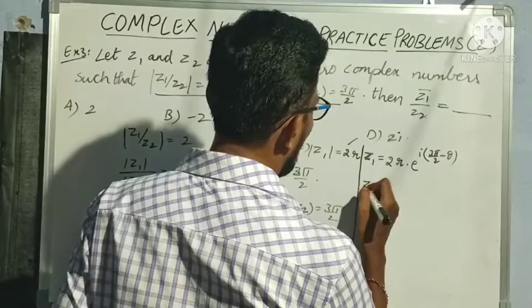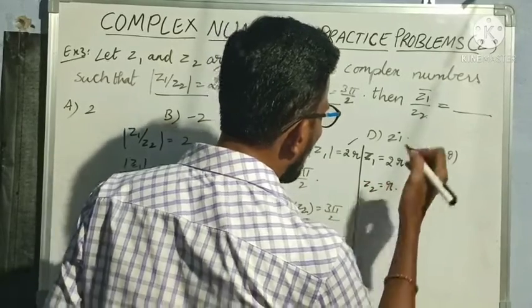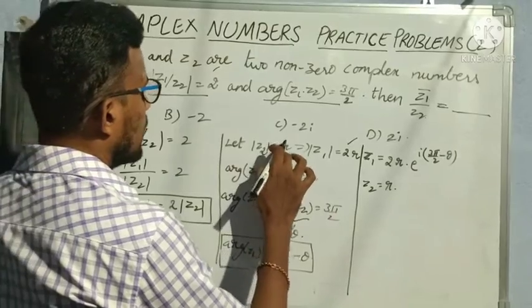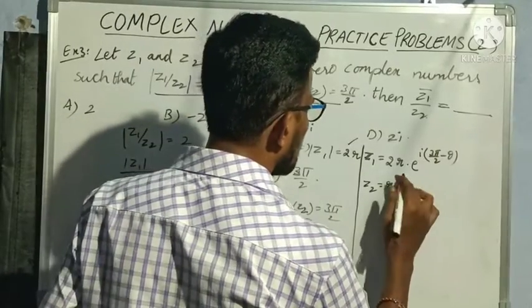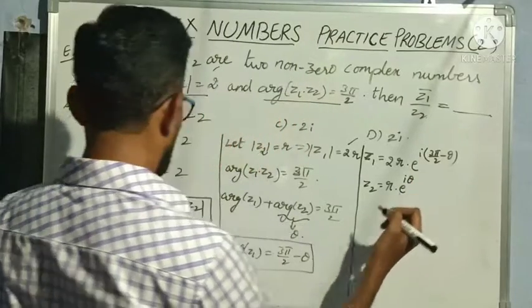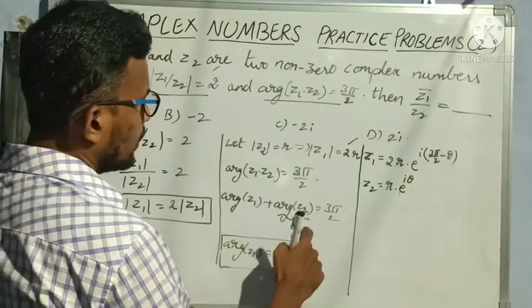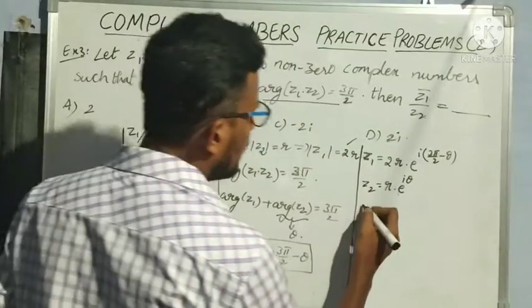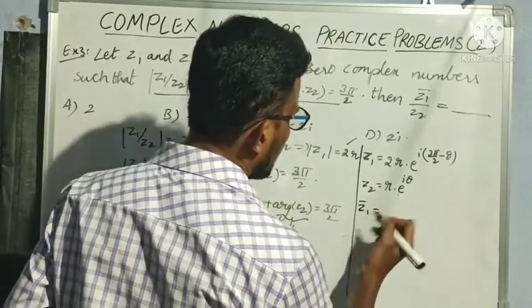Again, Z2: the modulus of Z2 is R and the argument is theta, so Z2 is R into e power i theta. Now I want Z1 bar.